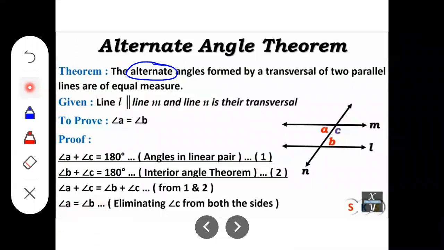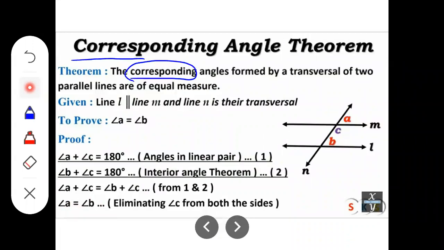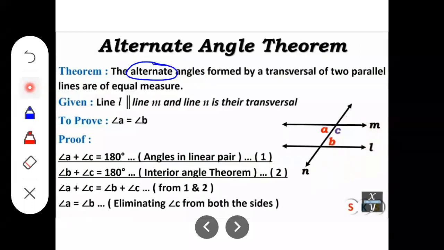So the change is only the word alternate here, and corresponding regarding the other angle. And one major change, what is the one major change? In the diagram, line M, line L, and N is their transversal. That is similar.